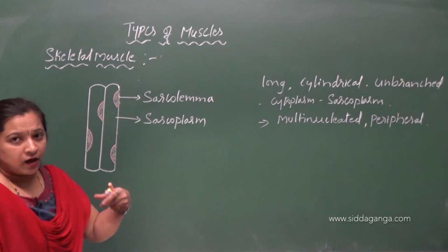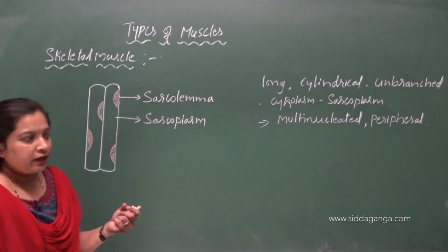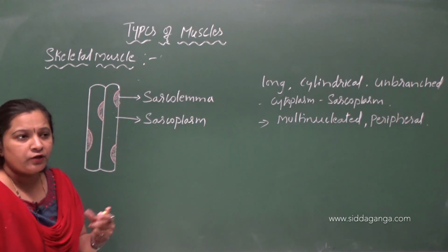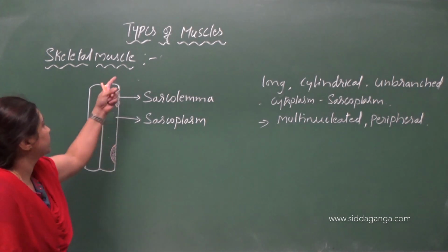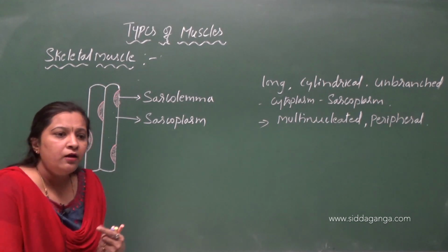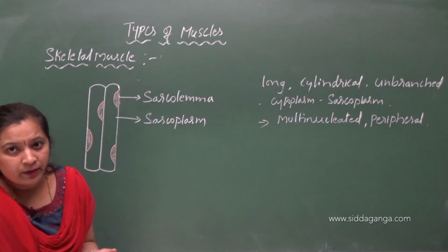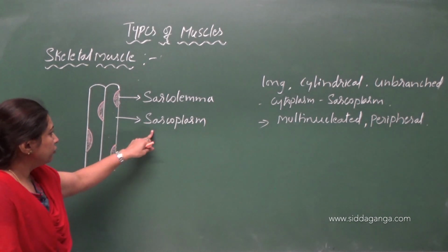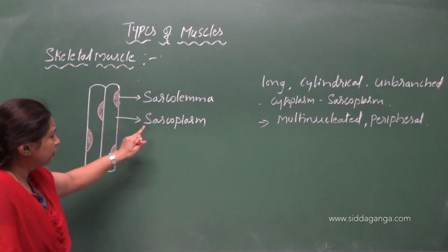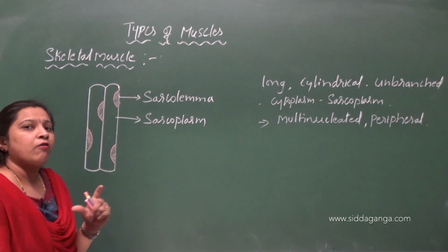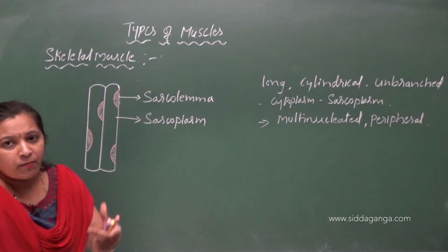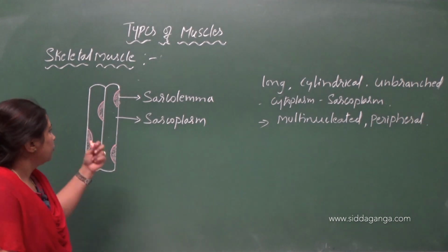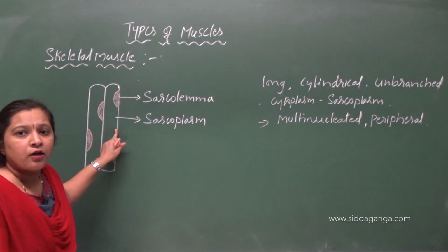I will discuss that in a later video, when we talk about the detailed structure of skeletal muscle. Just remember here, sarcoplasm has contractile structures, the myofibrils. So myofibrils are present in the sarcoplasm.